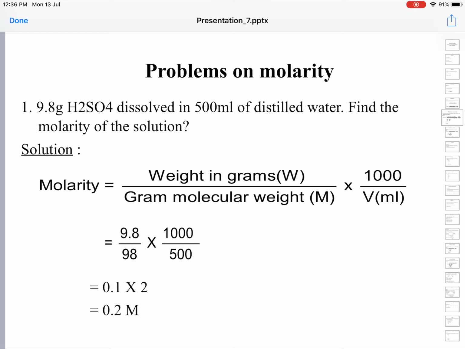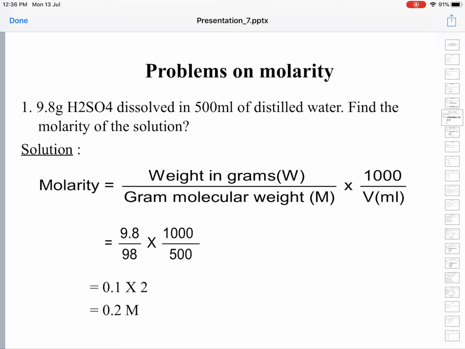We have to write the formula. What is asked? Molarity is equal to question mark. All this data you will have to write. You have to calculate the molecular weight there in the problem and show it to the examiner; they will check that while evaluating. Write the formula, as formula carries marks. Molarity is equal to weight of H2SO4 in grams divided by gram molecular weight of H2SO4 into 1000 by volume in milliliters.